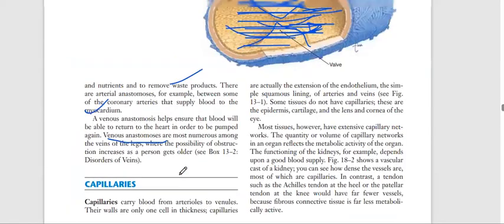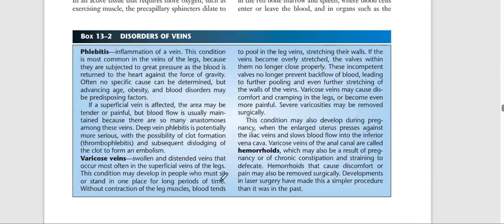So we talked about disorders of arteries. Now we have disorders of veins also, that is phlebitis, varicose veins, and hemorrhoids. Phlebitis is known as inflammation of the vein. Mostly it happens in the legs. One thing we have to remember is that we have valves in the veins. In the legs we have a number of valves because we assume the legs are the second heart of the body, as they have to pump the blood from the legs to the heart.